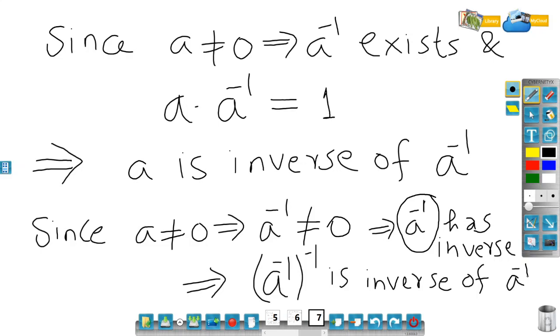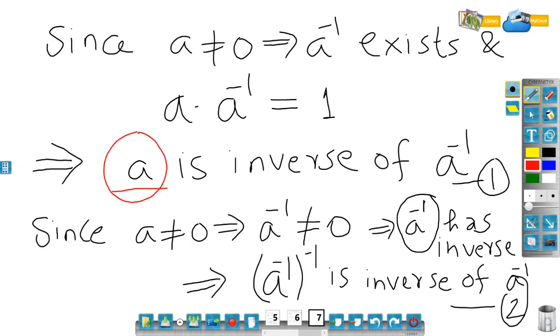Now you can just call this as 1, this as 2, and you can see that A is the inverse of A to the power minus 1, and A to the power minus 1 to the power minus 1 is the inverse of A to the power minus 1. So A to the power minus 1 has two inverses. One is A, and the second one is A to the power minus 1 to the power minus 1. But whenever an inverse exists, it is always unique.